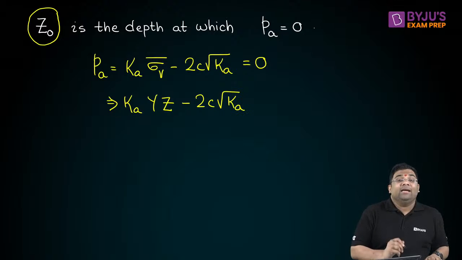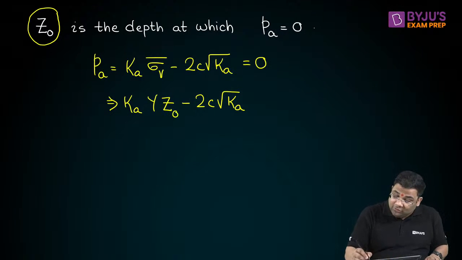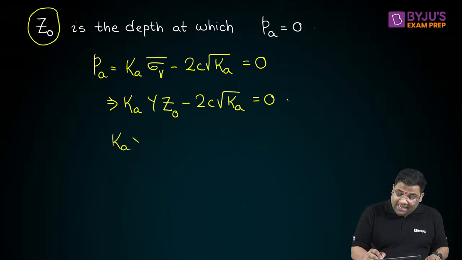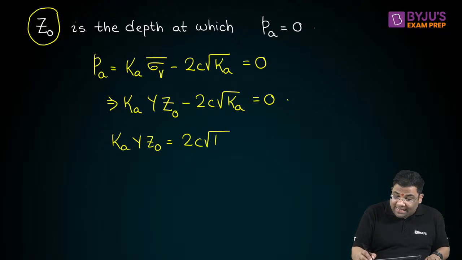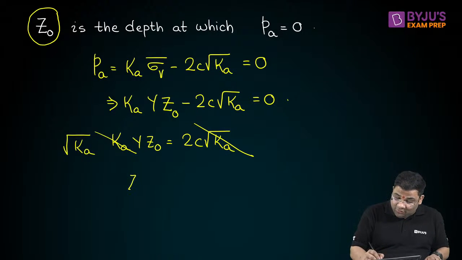When it is 0, the depth is Z0, so I can put here Z0. So from here, Ka gamma Z0 is equal to 2C root Ka. Now this will get cancelled, and Z0 will be 2C by gamma root Ka.